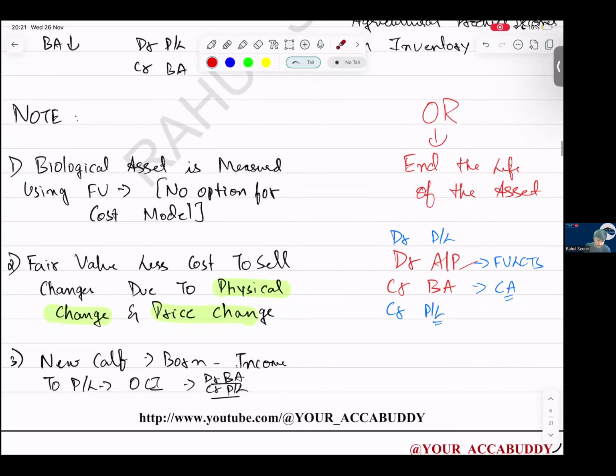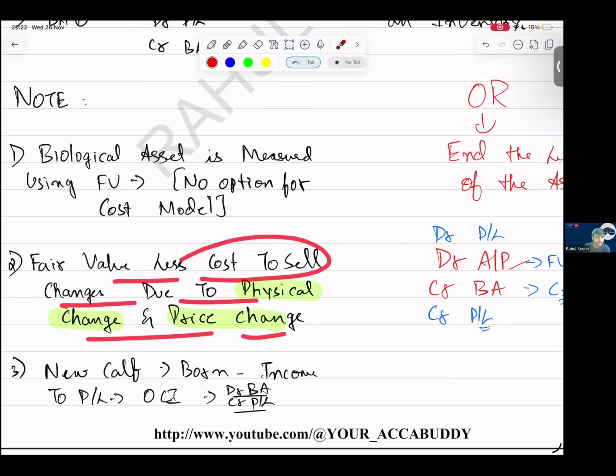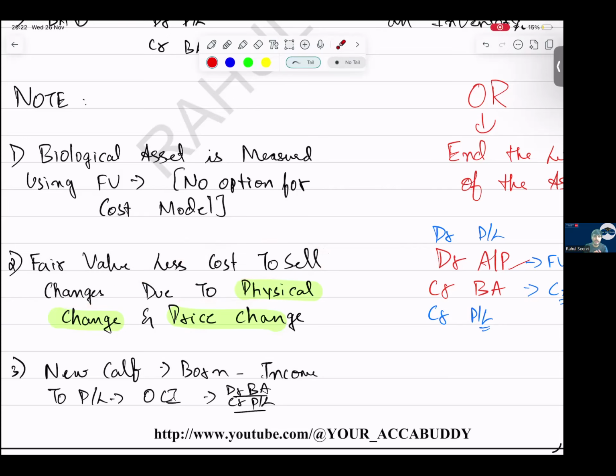Now, some points for theory. This standard is full of theory only, like your IAS 2. Calculations are very rare. Note: a biological asset is measured using fair value, with no option for the cost model. Once we have followed the fair value model, can we shift back to the cost model? It's not possible. Fair value less cost to sell changes due to two reasons: physical change and price change. We will see a question regarding this also.